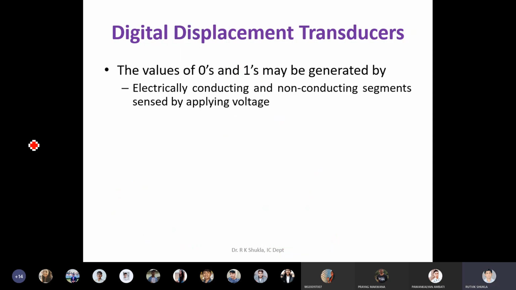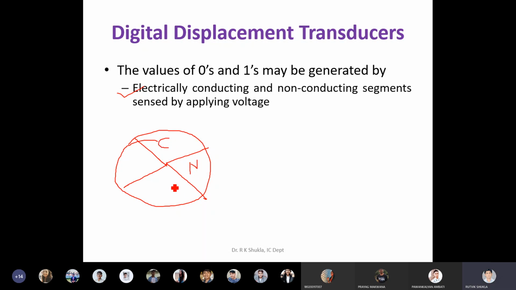So for that we have three various solutions. First is to use electrically conducting and non-conducting segments, which is sensed by applying voltage. What it says is, suppose you have this thing, I'll divide it like this. I'm dividing it in four segments only. This is a conducting part, this is a non-conducting part. This is a conducting part, this is a non-conducting part.